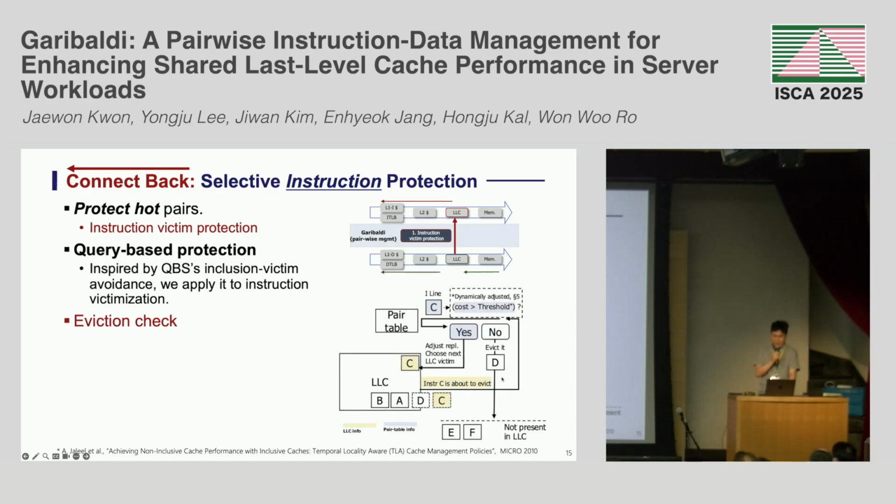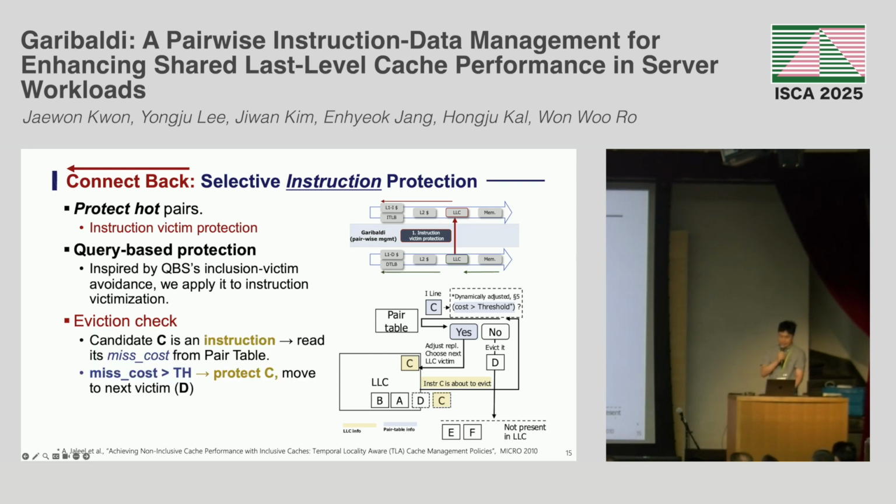During eviction, if the eviction candidate C in this figure is an instruction cache line, we read the miss cost from the pair table. If the miss cost exceeds the threshold, we protect it and move to the next victim, D, here. In this figure, instruction line D's miss cost does not satisfy the threshold, thus we evict D.